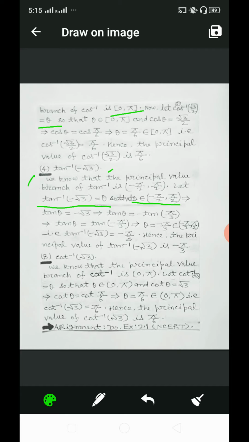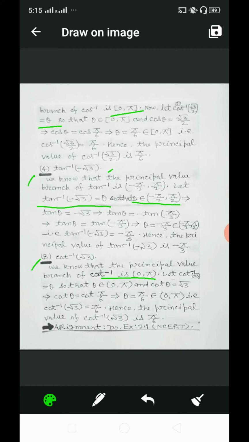And last question here, question number 8, cot inverse of root 3. Dear students, we know that the principal value branch of cot inverse is open interval 0 to pi.